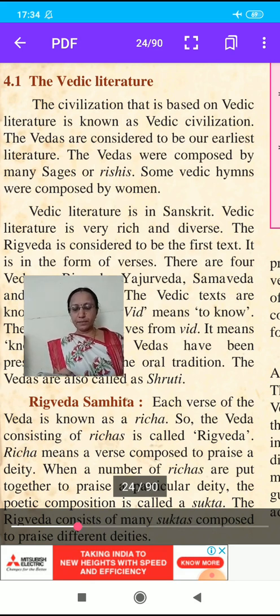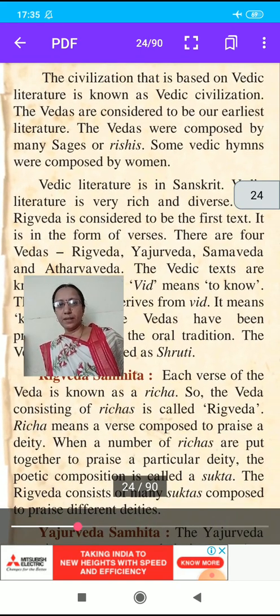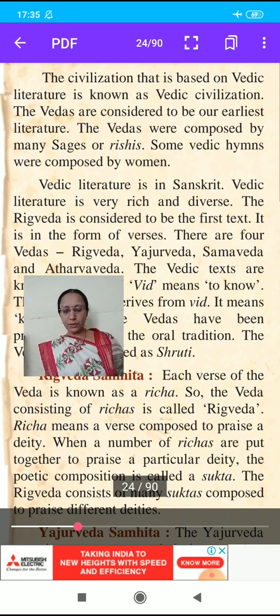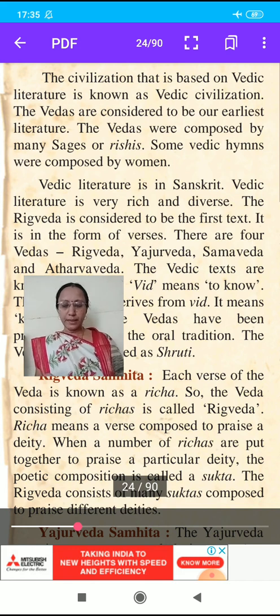Then our next point is Rig Veda Samhita. Each verse of the Veda is known as rich. The Veda consisting of riches is called Rig Veda. Rich means a verse composed to praise a deity. When a number of riches are put together to praise a particular deity, the poetic composition is called Sukta. The Rig Veda consists of many suktas composed to praise different deities.